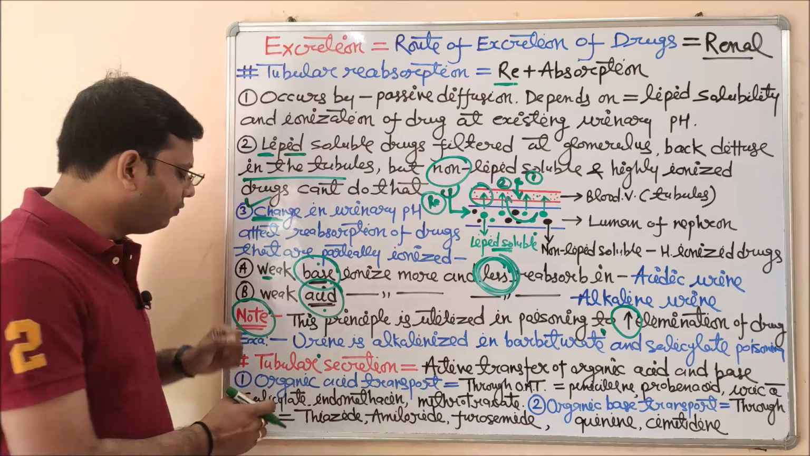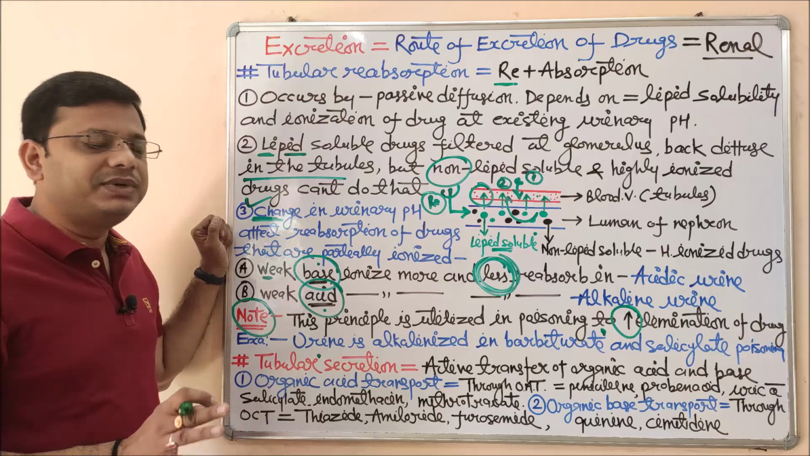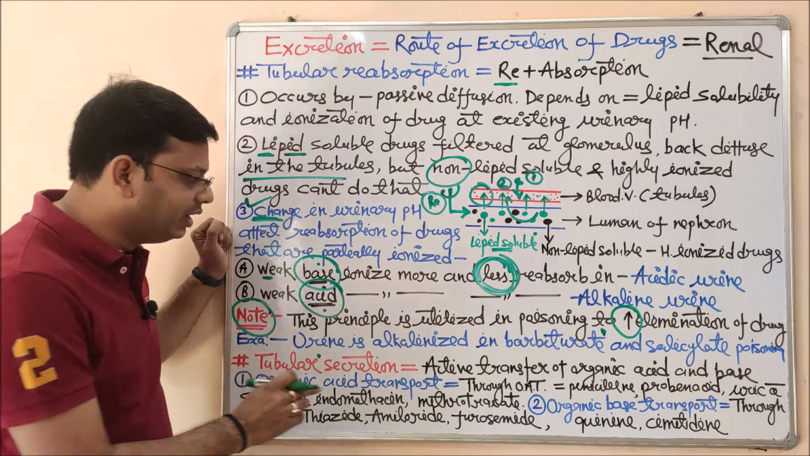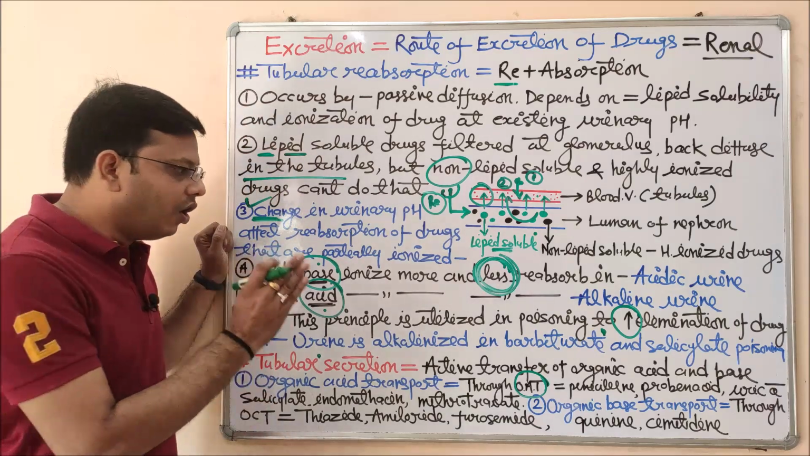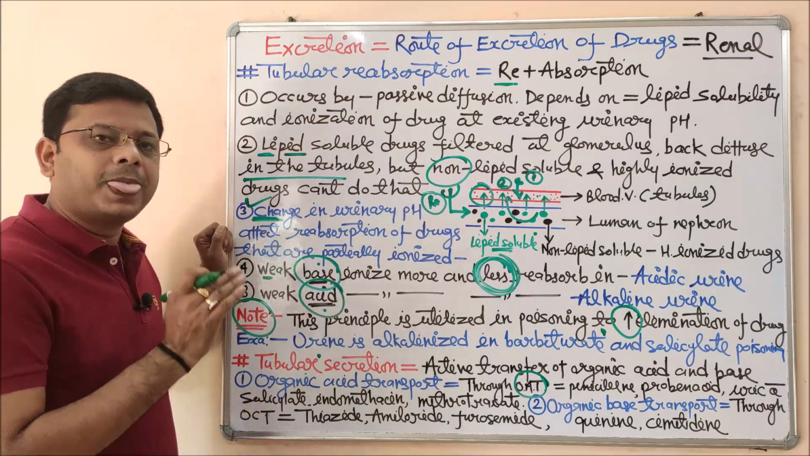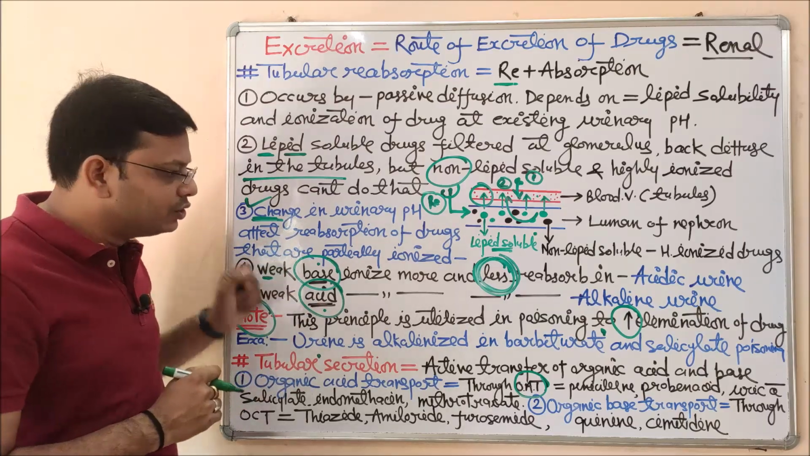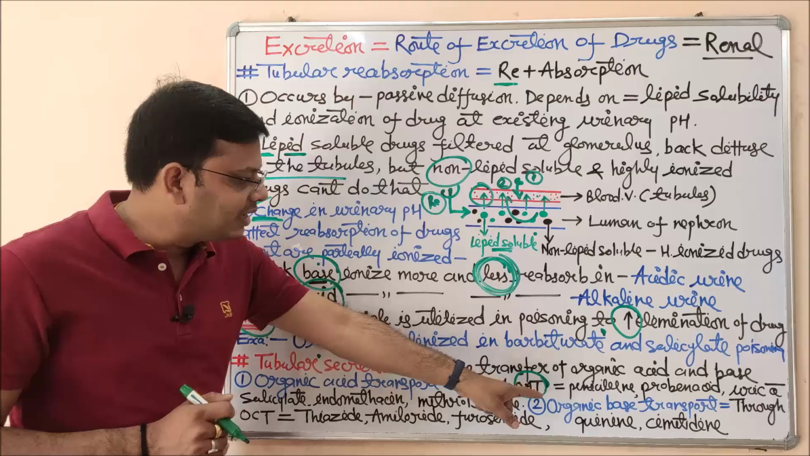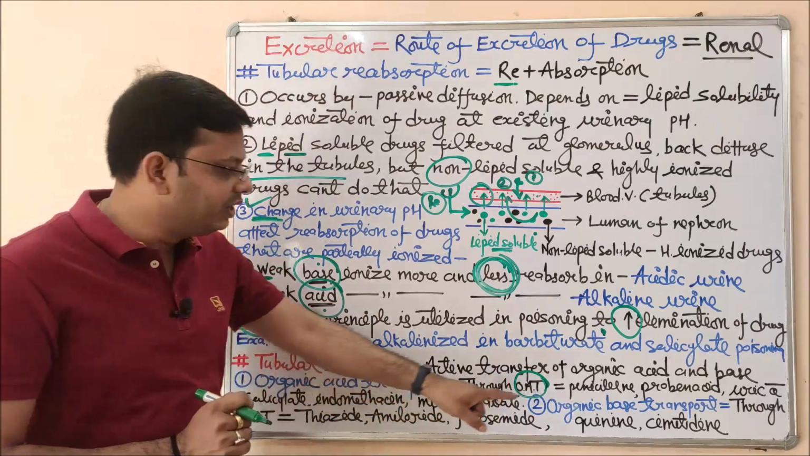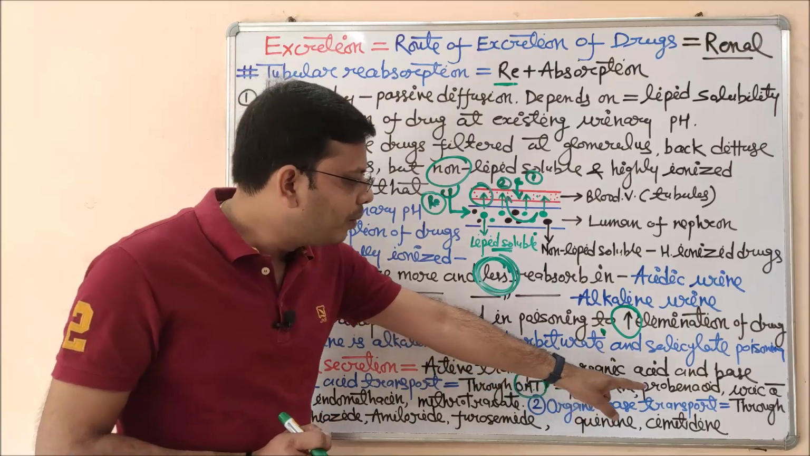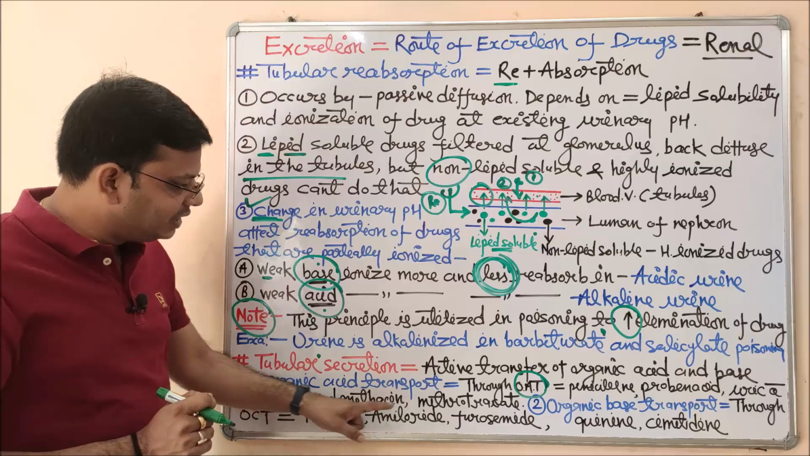There are two pathways. The first one is for organic acid transporters. The pathway followed here is through the OAT, the full form of OAT is organic anion transporter. Those which are anionic get transported by this pathway. Examples of drugs which follow the organic acid transporting system are very important. These are penicillin, probenecid, uric acid, salicylate, indomethacin,